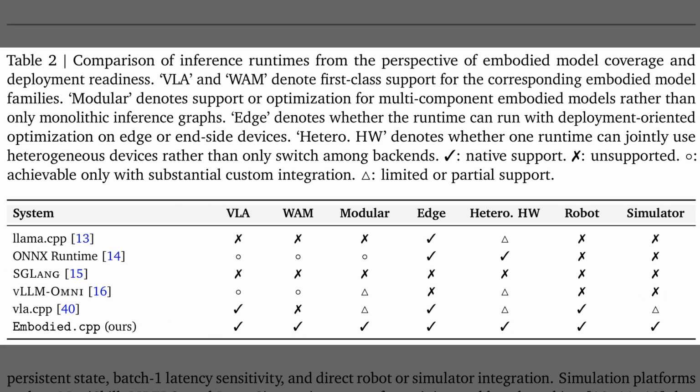runtime. Table 2 compares several popular inference runtimes based on their readiness for physical robot deployment. This comparison evaluates key features like heterogeneous hardware support, which means the system can jointly use different processors, like central and graphics processors, to run a model. While established frameworks lack native support for both model families, the final row shows that Embodied.cpp natively supports all features, including edge deployment and direct robot interfaces.